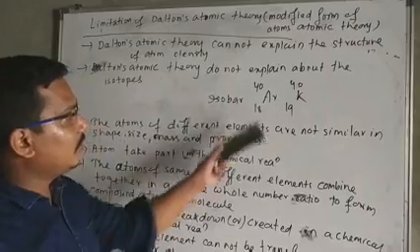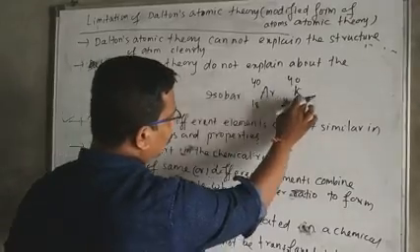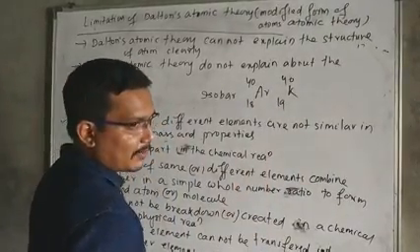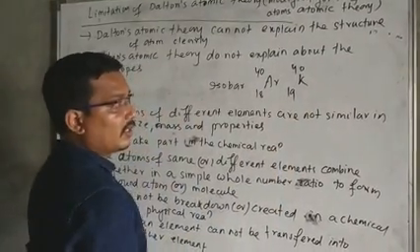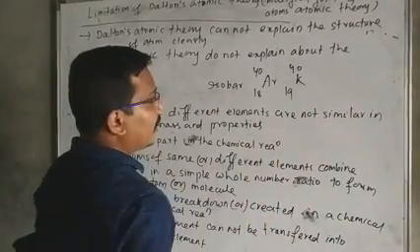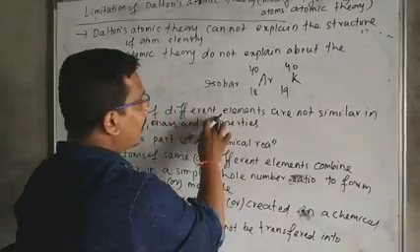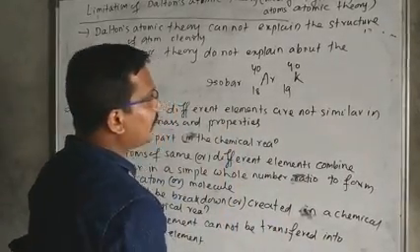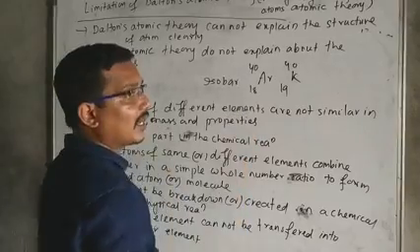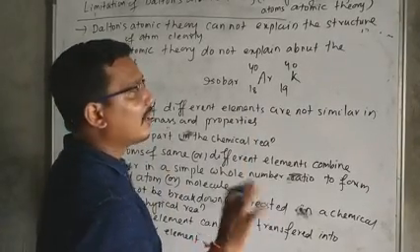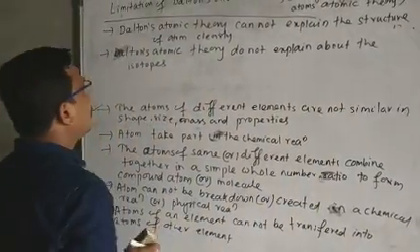According to Dalton's atomic theory, these two atoms do not have similar property, but in many cases they do have similar property. Dalton's atomic theory completely denied that, but modern research on isobars explains that they have some similar property. So it clearly does not explain the isobar.